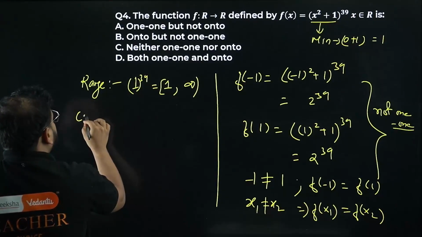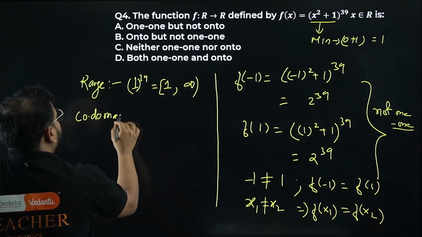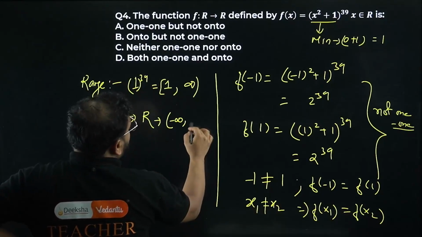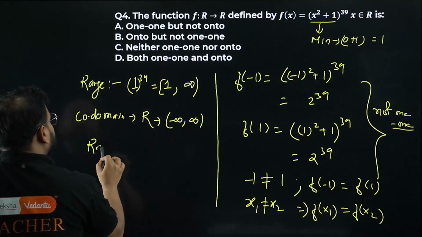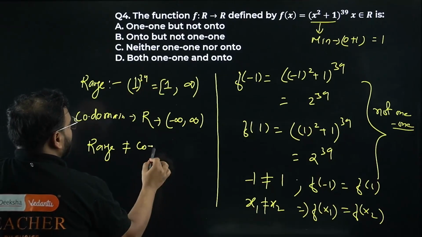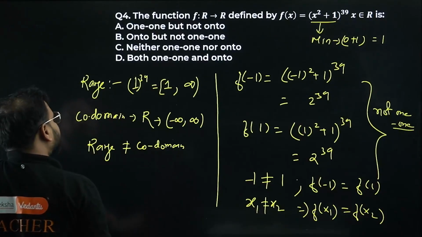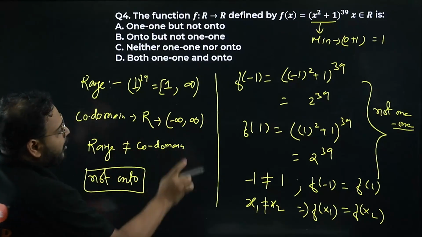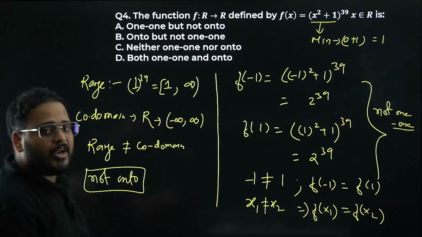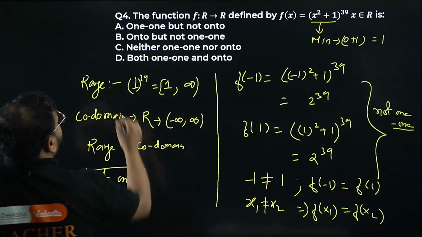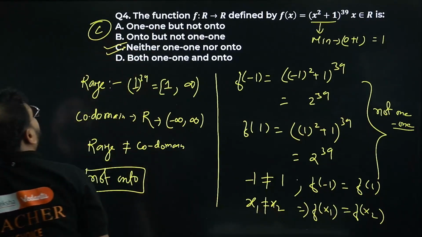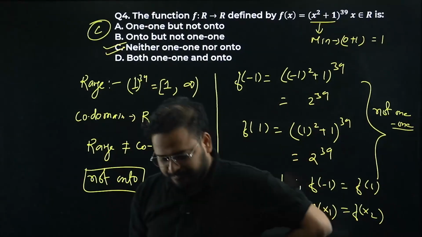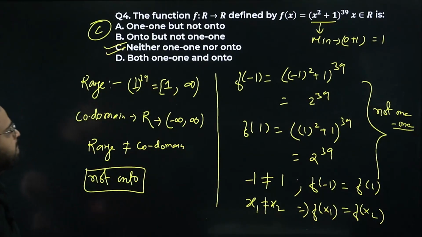And what is the codomain? Your codomain is actually all real, which means minus infinity to plus infinity. Are they equal? Range is not equal to codomain in this particular case, so I can say not onto. So the given function is not one-one and not onto, meaning it is many-one into. Option C is correct. Please check. This is clear. Simple enough. Option C is clear. Moving on.